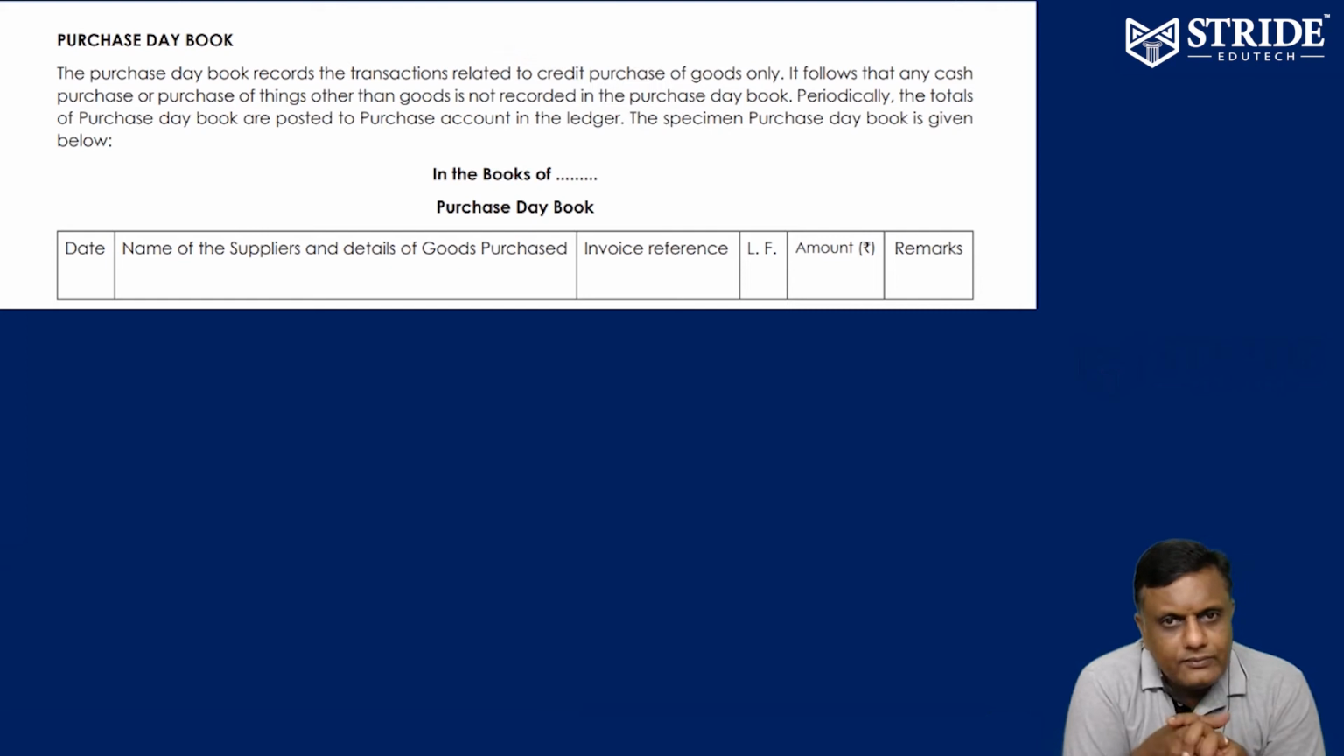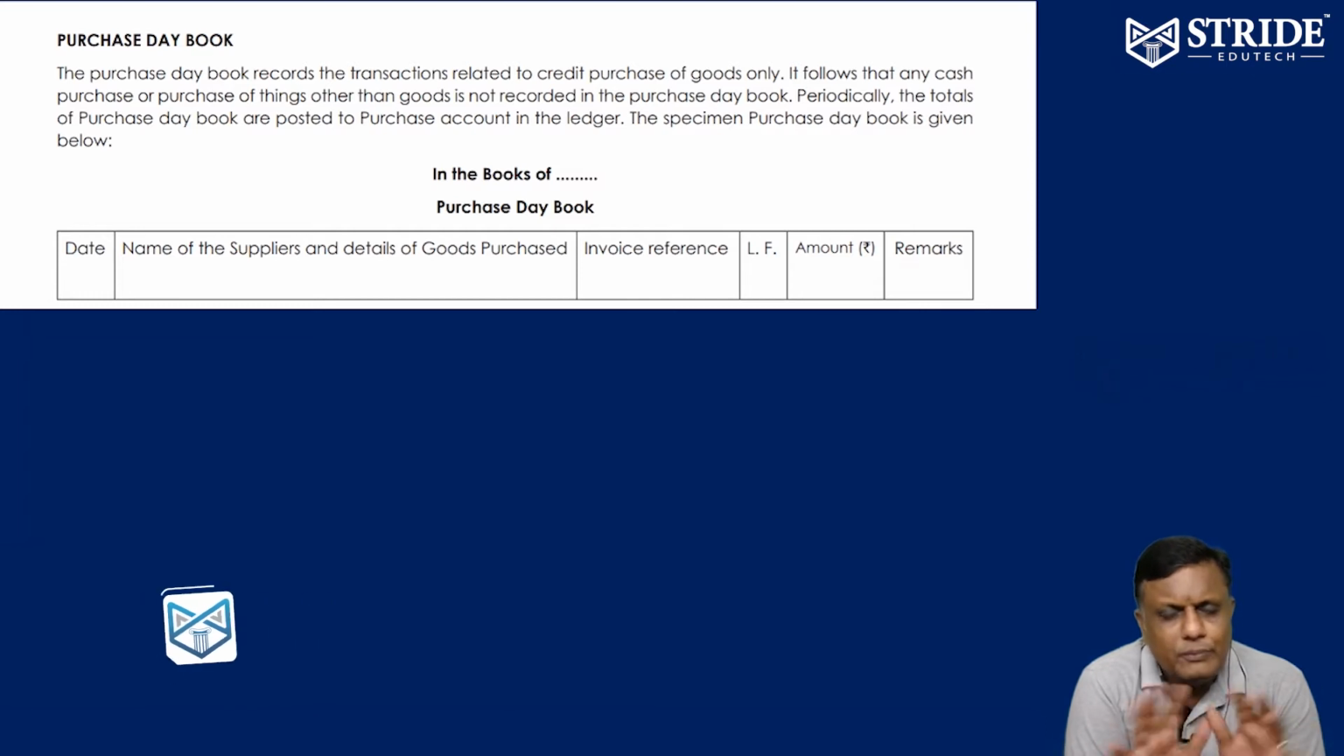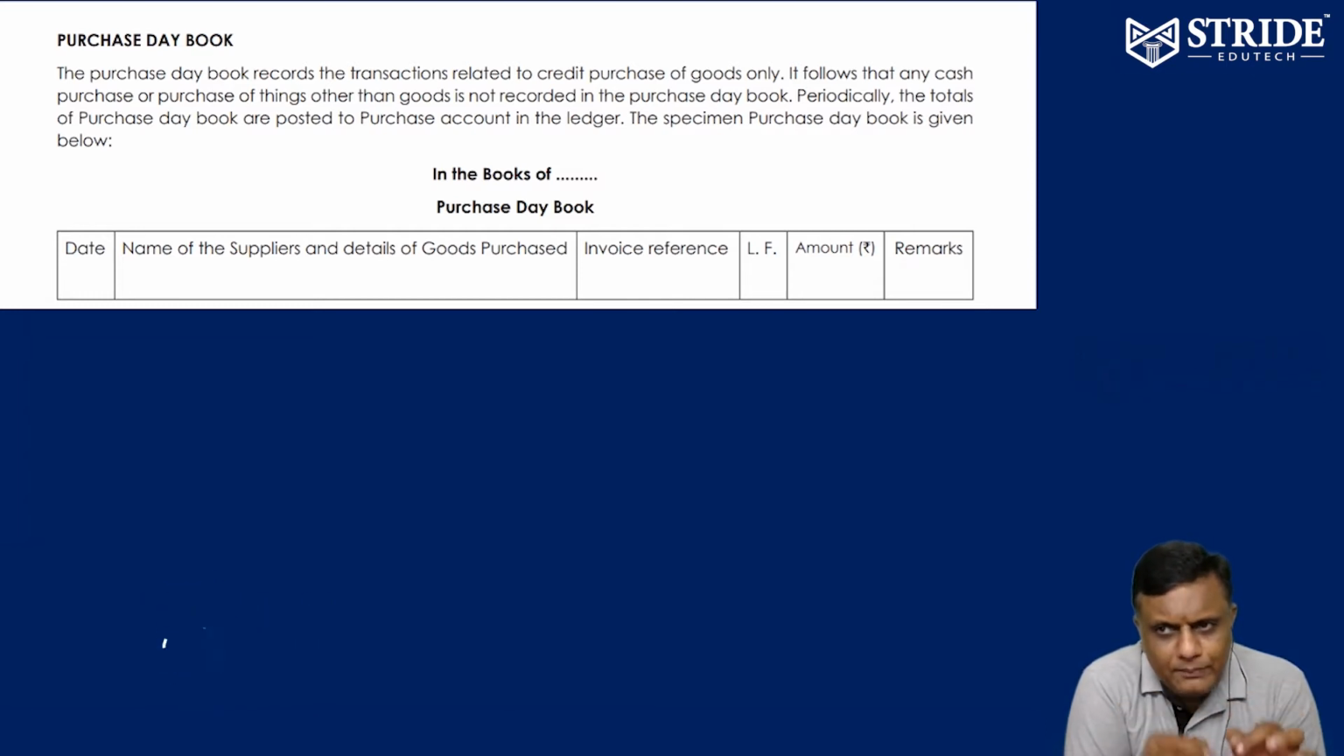Let's start the session. Purchase day book. What is purchase day book? Credit purchase of goods only to be recorded in purchase day book. Cash purchase should not be entered in purchase day book. Only credit purchase of goods from the supplier to be recorded in purchase day book.